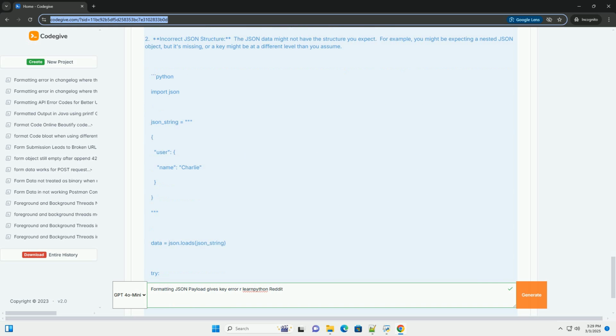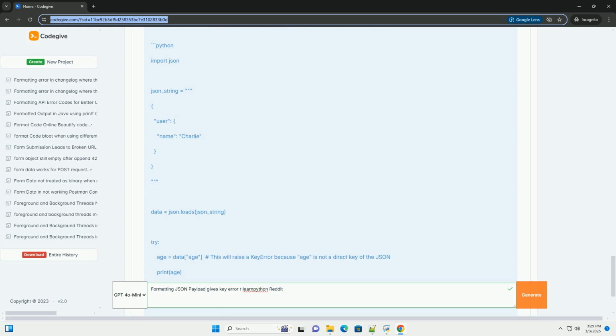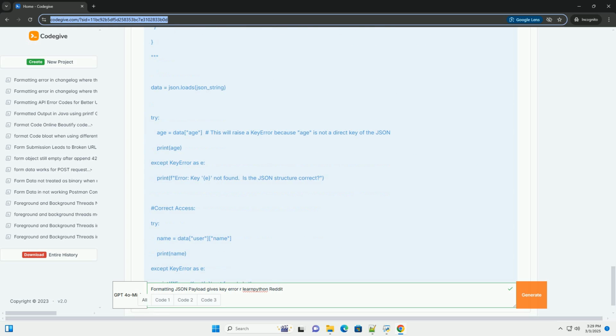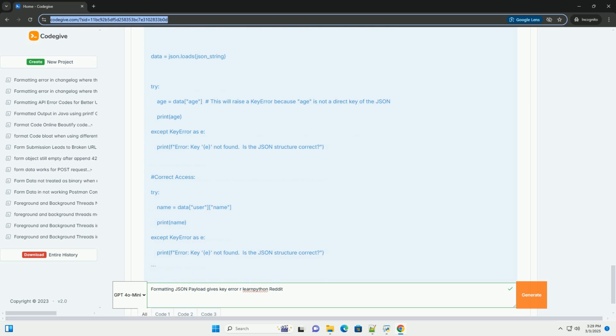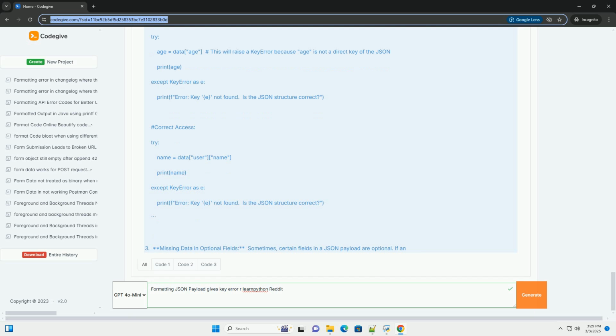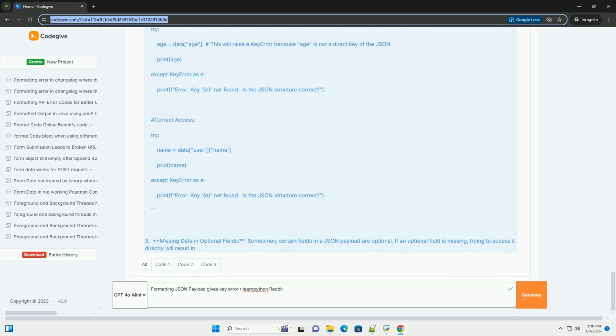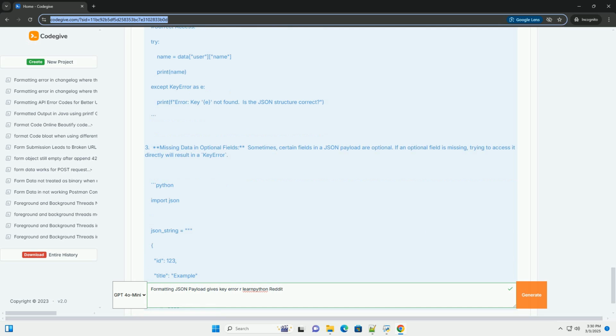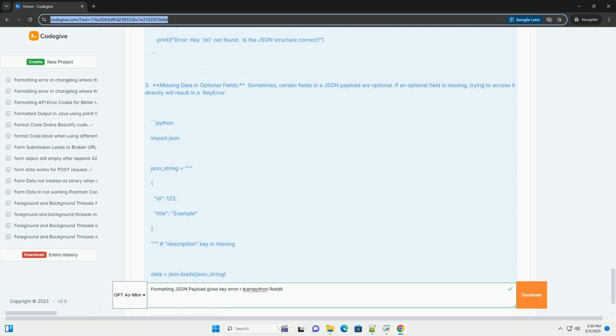Common causes of key error when formatting JSON payloads. 1. Typos in key names. This is perhaps the most frequent cause. Double-check the spelling and capitalization of the key you are trying to access against the actual key names in the JSON data. JSON is case-sensitive.